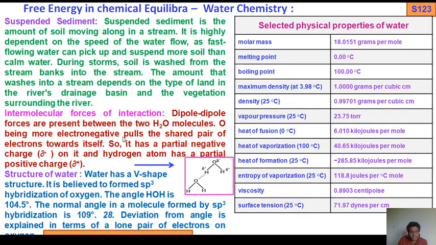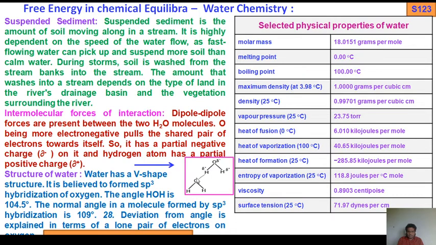Oxygen, being more electronegative, pulls the shared paired electron towards itself. What will happen? It possesses a partial negative charge. Whereas hydrogen, being less electronegative than oxygen, possesses a partial positive charge. So that's why you see hydrogen partial positive and oxygen partial negative.